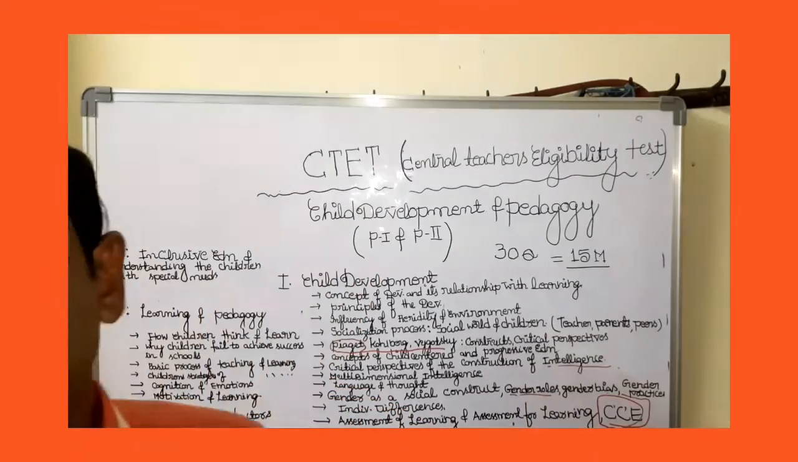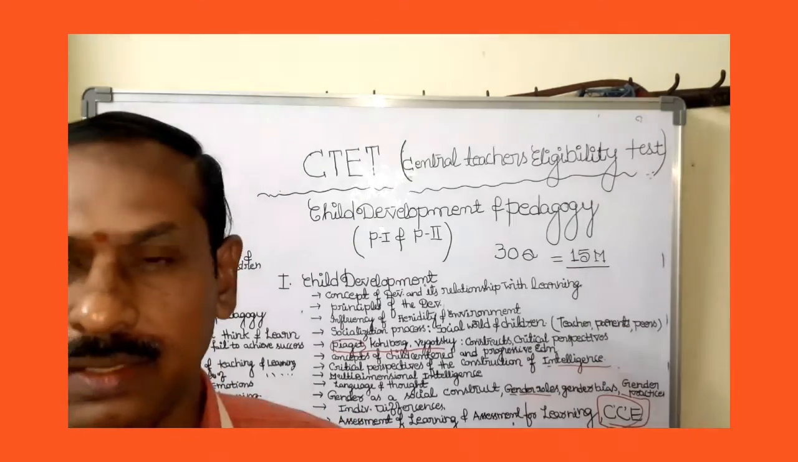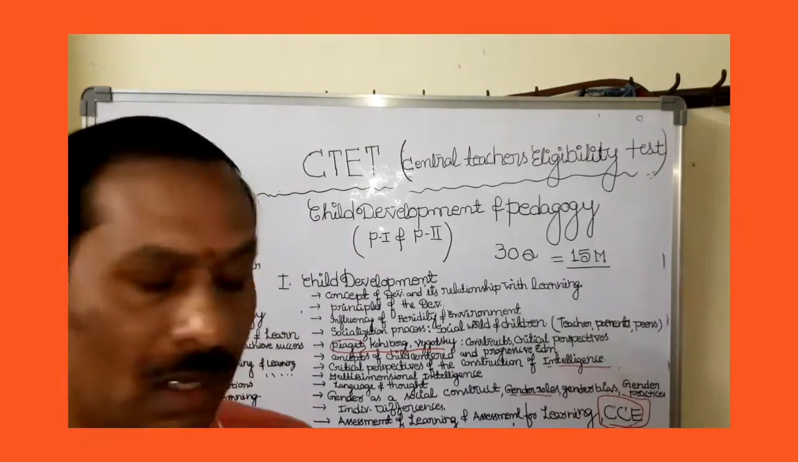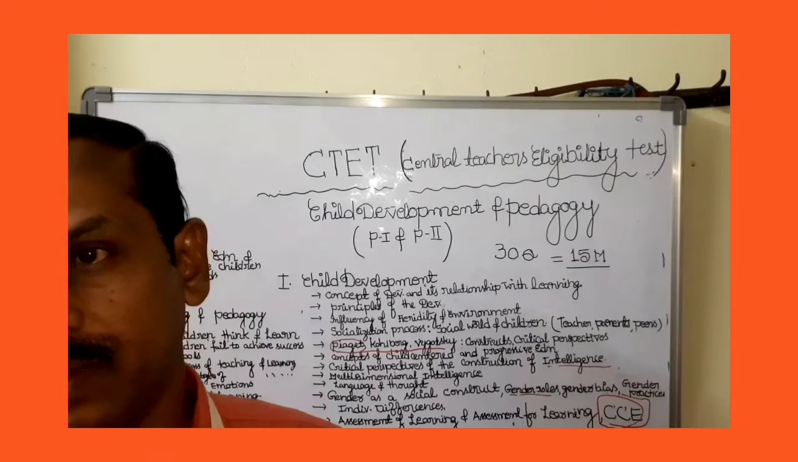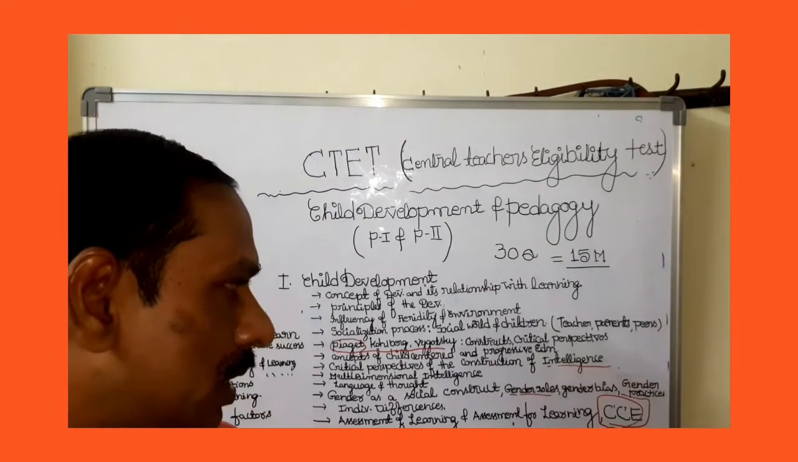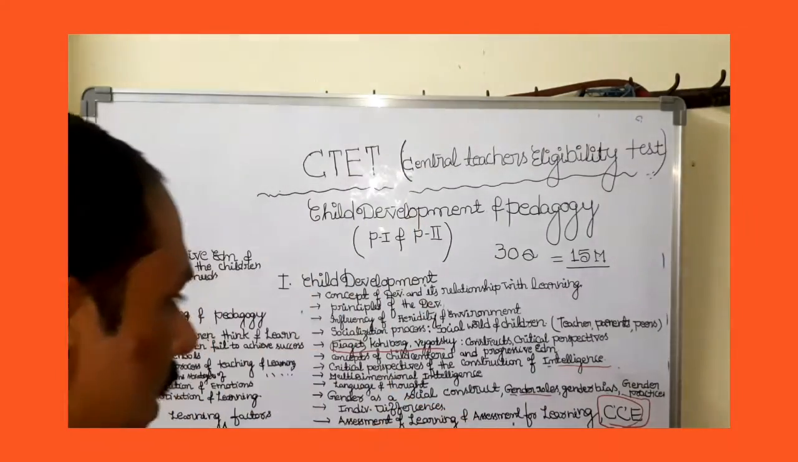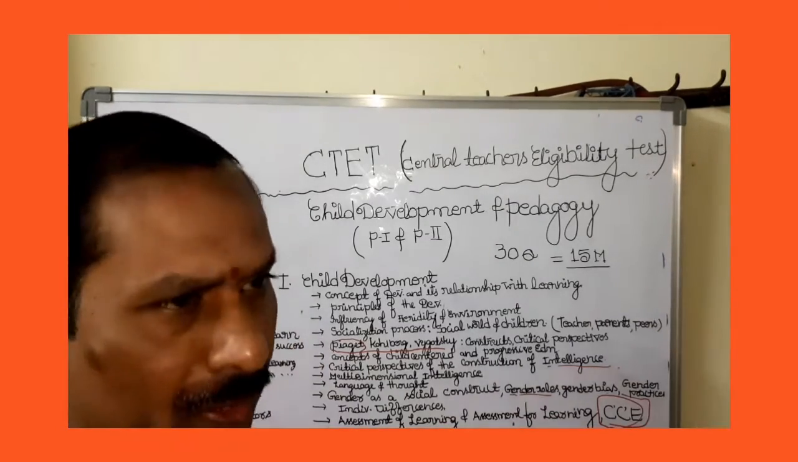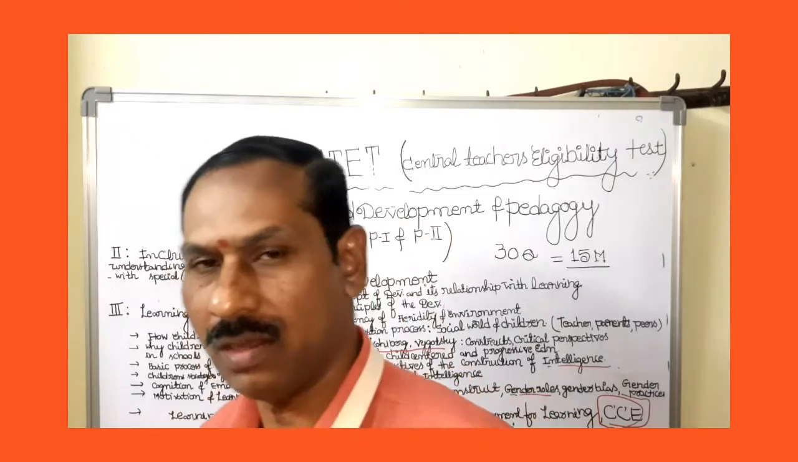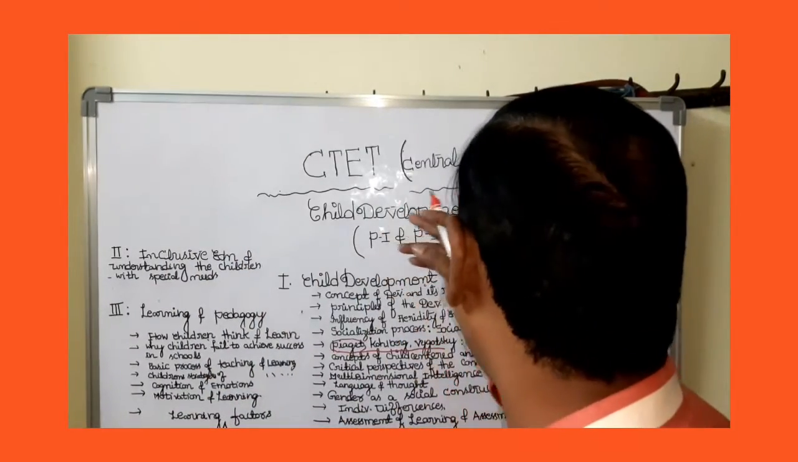Nowadays, the participation of the child in the classroom is very valuable, and more importance is given to the child. That is known as CCE, continuous and comprehensive evaluation. Those topics will also be covered in this area. These are the main important topics in psychology and child development pedagogy included in this CTET, Central